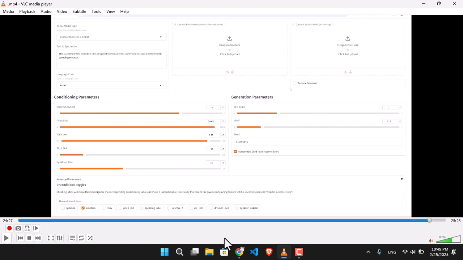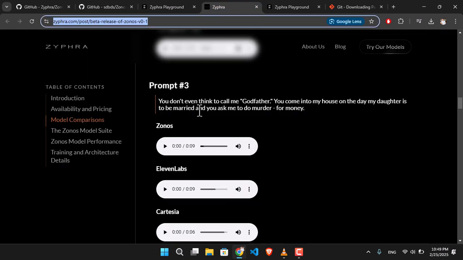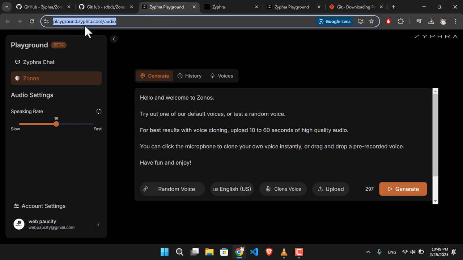Additionally, if your system does not support the hardware requirements, as I said before, you can always use the online version, which is playground.zyphra.com/audio. This is available for free, and kind of free, not completely free.